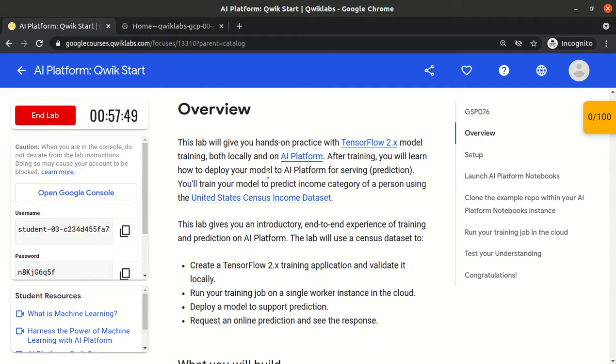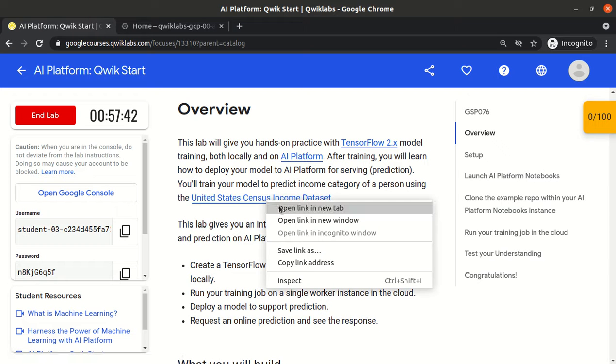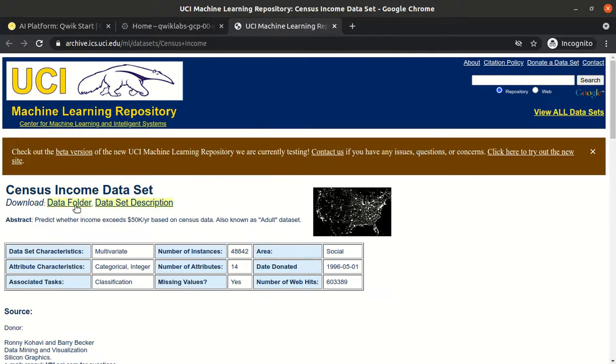So basically, in this lab we are given a data set, and if you open it, we have one data folder and one data set description. This is the census income data set. We need to predict the salary of a person based on some features.